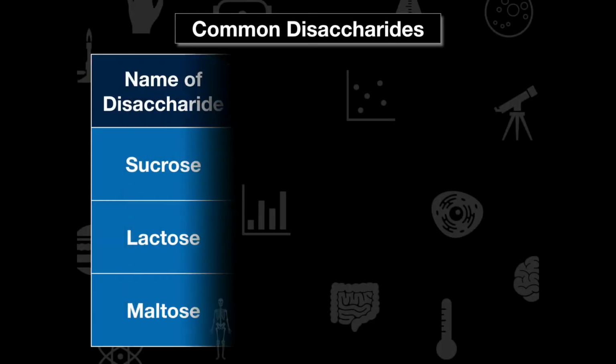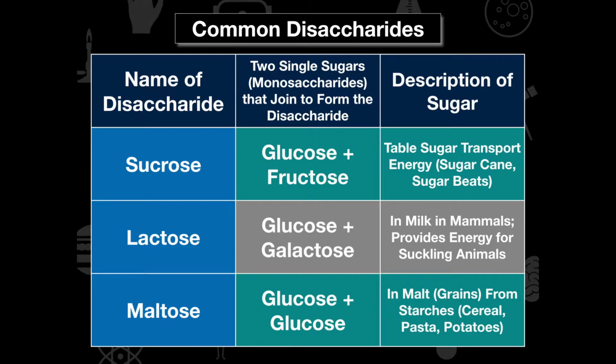So if we look at common disaccharides, we can see sucrose, lactose, and maltose. And really all these are just monomers that we put together, and then they create a larger polymer, a larger sugar that provides different functions. If you have glucose and fructose and combine the 2 of them, we get sucrose, and that's kind of like table sugar, or sugar cane that you would see maybe in a can of Coca-Cola or on the table at dinner. Lactose is glucose and galactose put together.